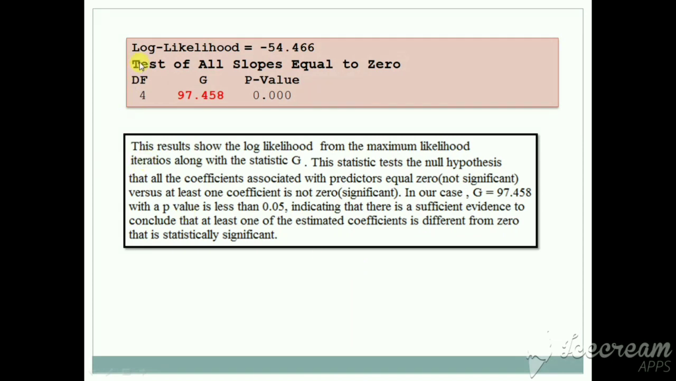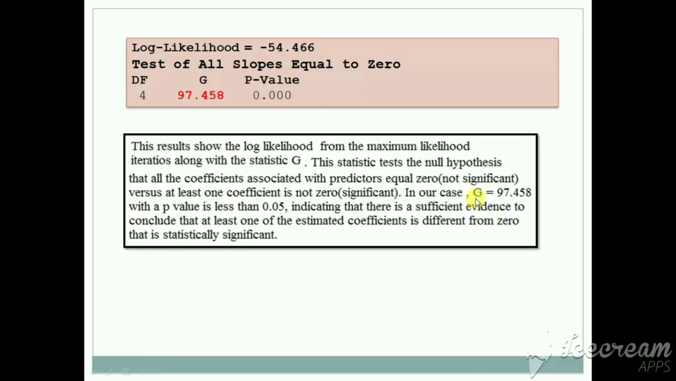Now the next result, log likelihood and test of all slopes equal to 0. This is with degrees of freedom 4 and G value 97.458, p-value 0.000. This result shows the log likelihood from the maximum likelihood iterations along with the statistic G. This statistic tests the null hypothesis that all the coefficients associated with predictors equal 0, versus at least one coefficient is not 0.